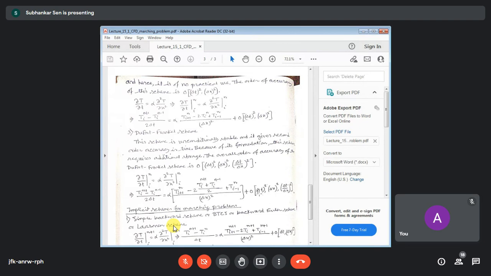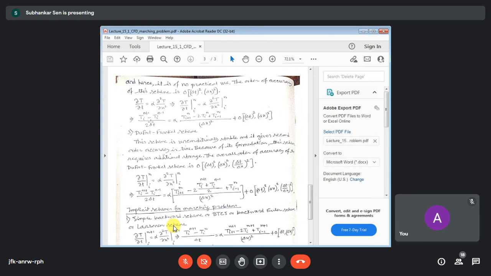Second order accuracy in time, second order accuracy in space, and the time scale divided by the space scale to the power 2 also comes into the order of accuracy. This will come because of this last term. So if you see the Dufort-Frankel scheme, what do we do? The unsteady or transient term is discretized by central difference, so this is central differencing in time and central differencing in space, but we modify the central term.